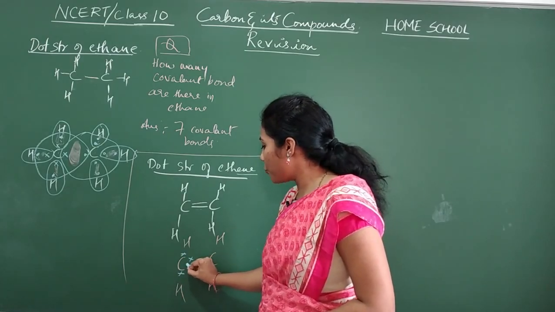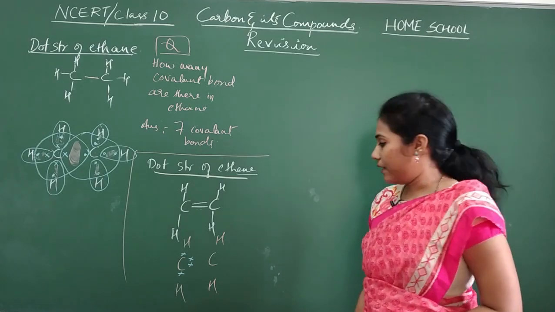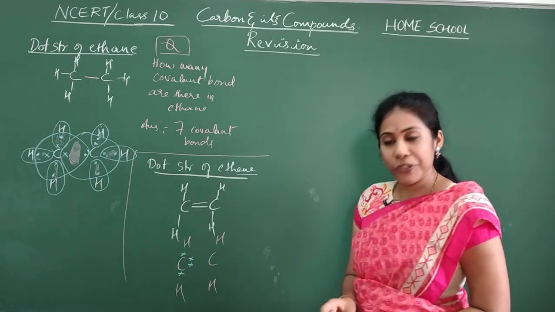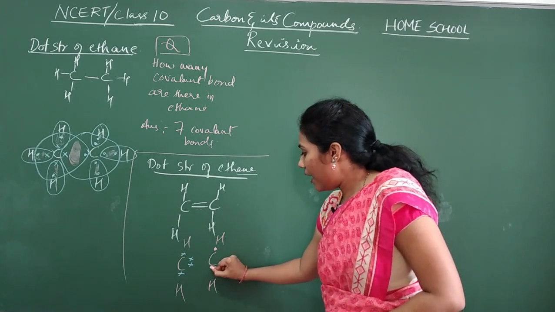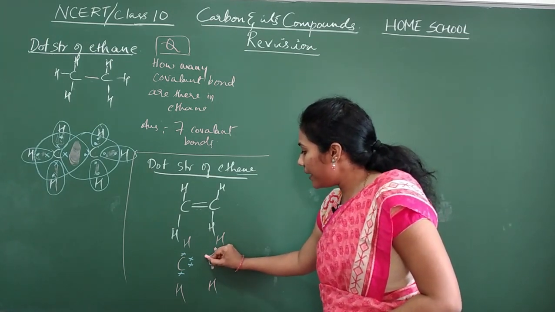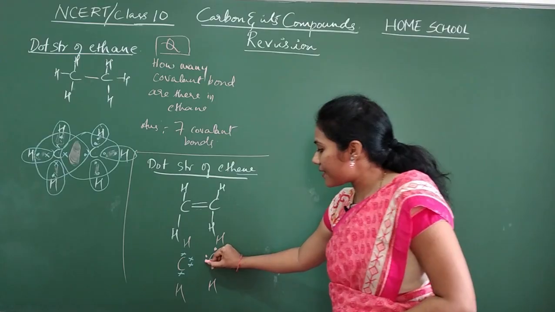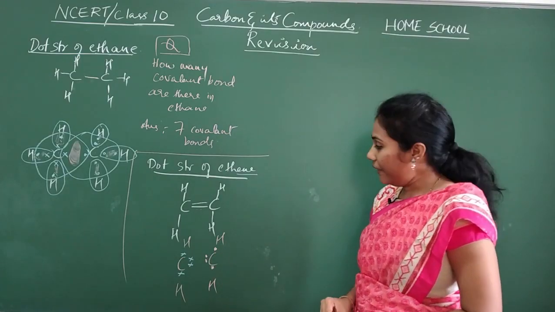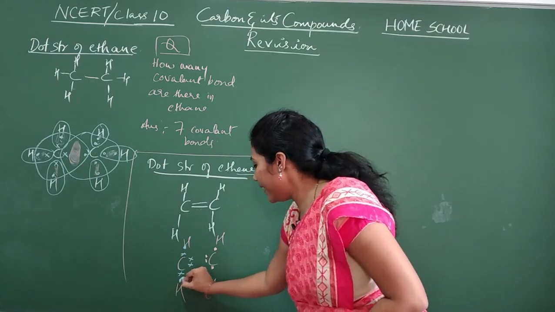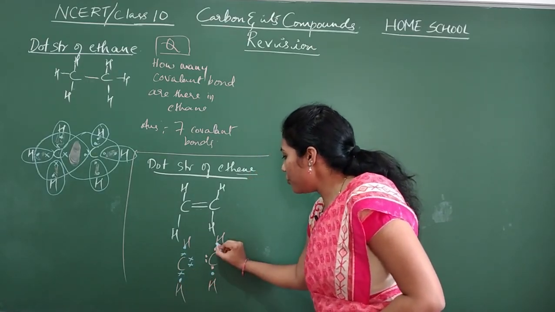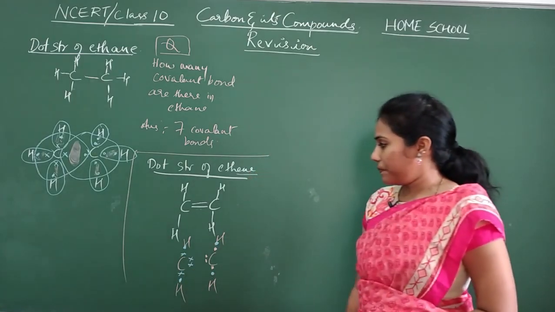Remaining 2 I will show it like this. Okay, fine. And this carbon also has 4 valence electrons. 1 electron here, other electron here, remaining 2 electrons I will be showing like this. Okay, and every hydrogen has 1 valence electron. Right? So every hydrogen shows 1 valence electron.